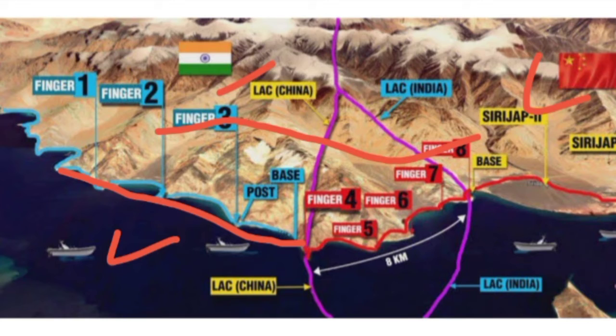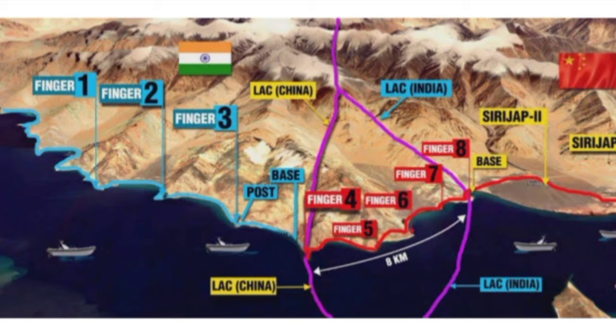Now we will understand the matter. According to India, the border between India and China is up to finger 8, which is also known as the Line of Actual Control, LAC. And according to China, the border between India and China is up to finger 4. China claimed the border is up to finger 4, but India claimed it is up to finger 8. So this was the matter.